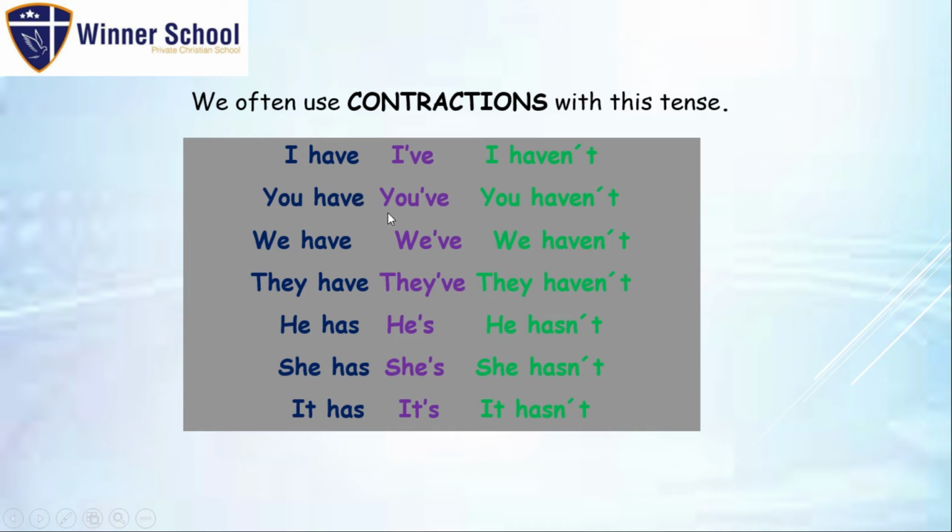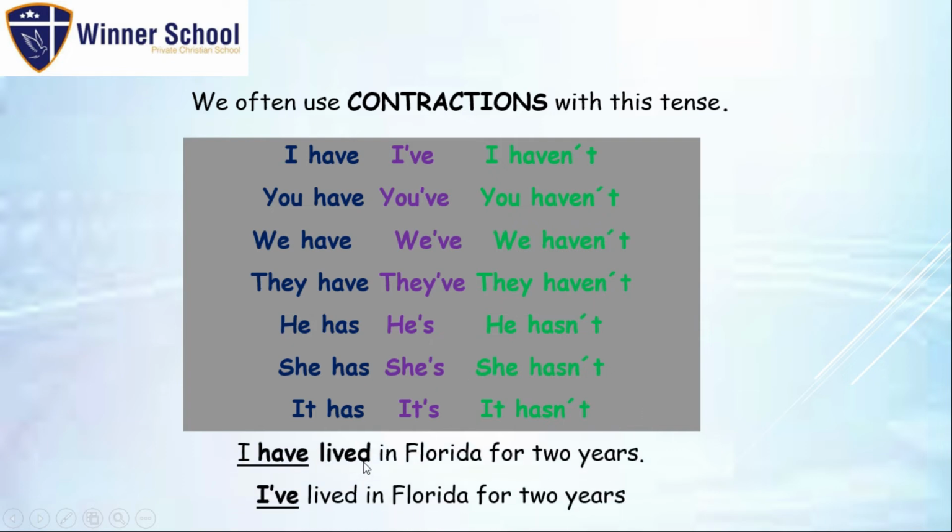We have you have, you've, you haven't. We have, we haven't. They have, she has, he has, and it has. They've, he's, she's, it's. They haven't, he hasn't, she hasn't, and it hasn't. I have lived in Florida for 2 years. I've lived in Florida for 2 years. Both sentences are correct.